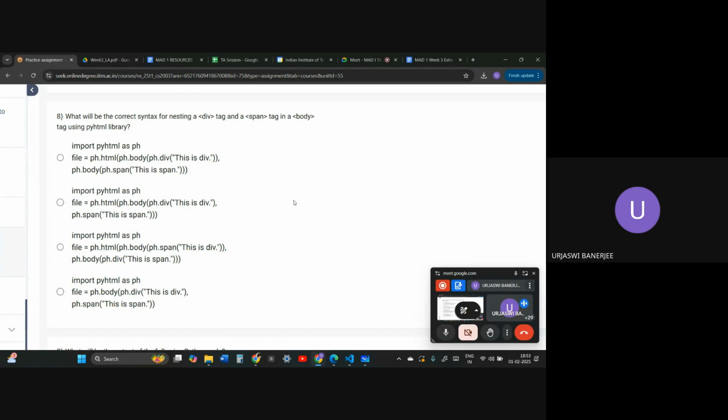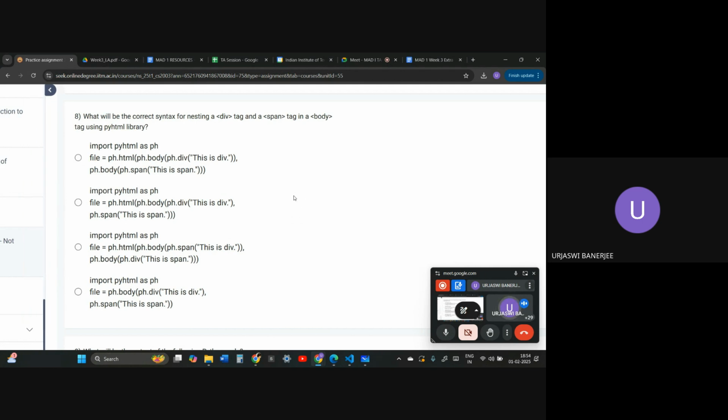What will be the correct syntax for nesting a div tag and a span tag in a body tag using the PyHTML library? Okay, so what does this question exactly mean? This means that we are storing the div tag and a span tag inside of a body tag using the PyHTML library. So let us go through the options. We are in the first option.